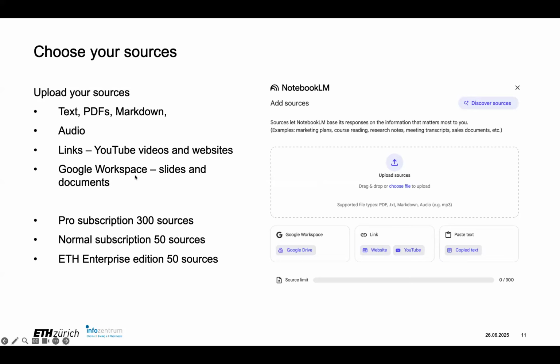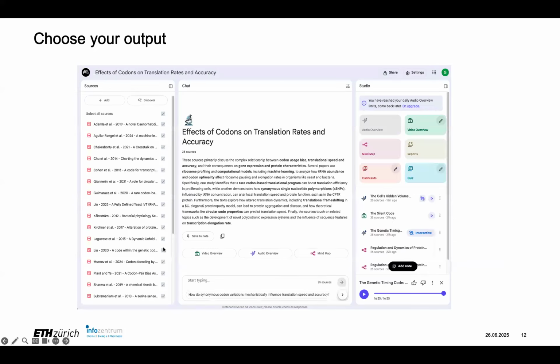And as it is a Google tool, it works well with Google Workspace, so you have slides and documents. And these are the number of things. And the output looks like this. Once you input your sources, here I've put in, I'm interested in the effect of codon choice on translation rate. So I have a collection here. I see my sources here.